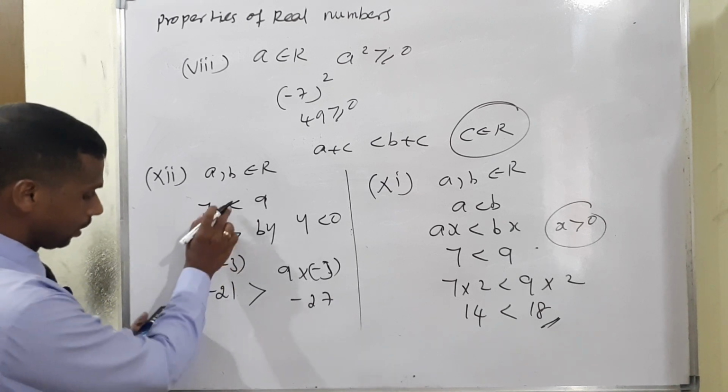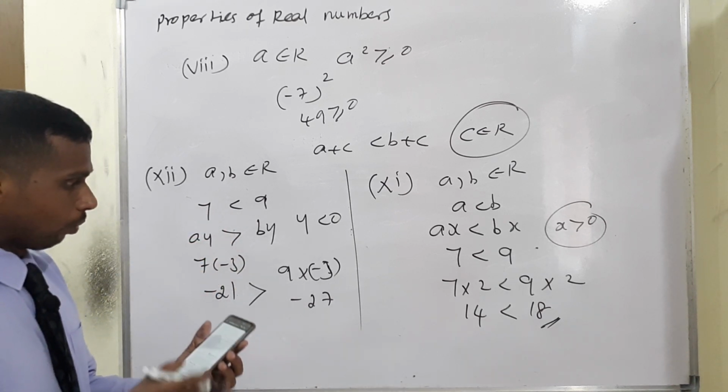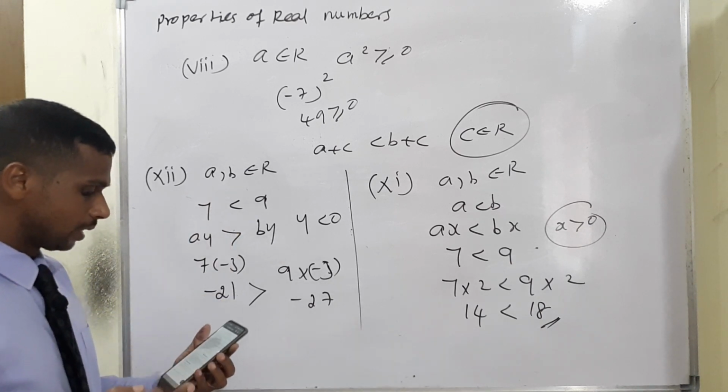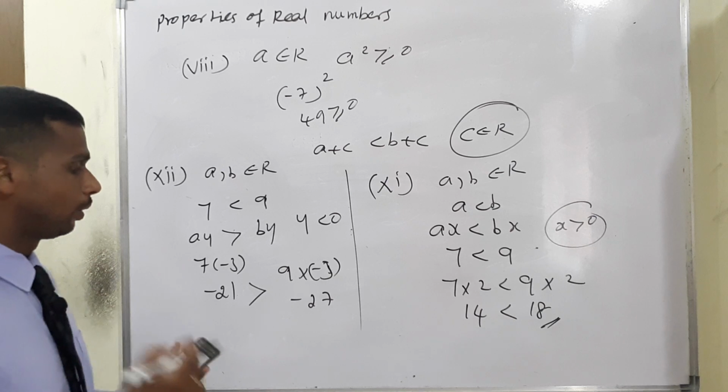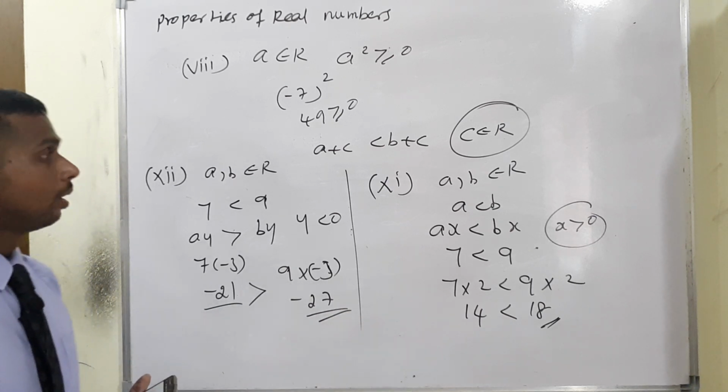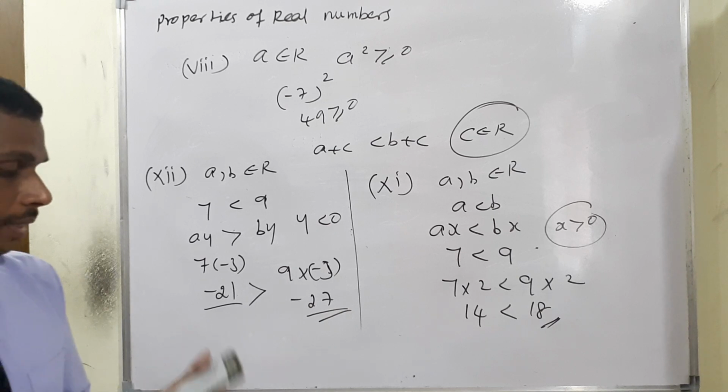Check this inequality symbol, property number 12. When y less than 0, the inequality symbol will be changed: greater than, ay greater than by. That's why the condition also gives minus 21 greater than minus 27. Okay, I will continue exercise 2.1.